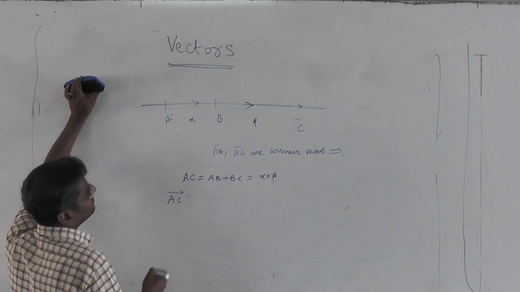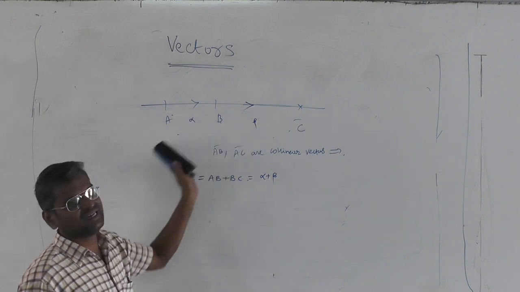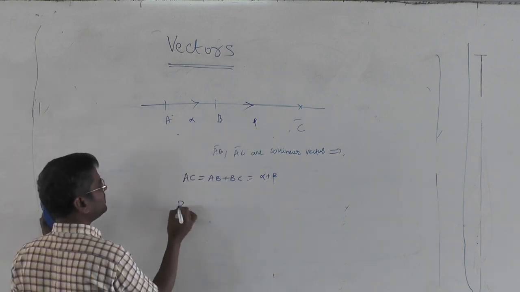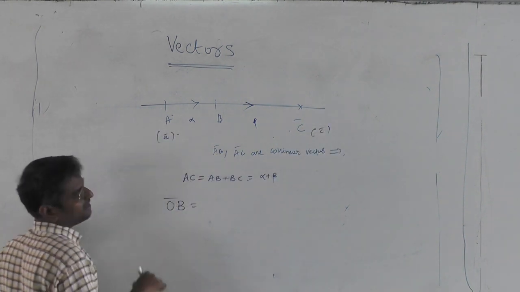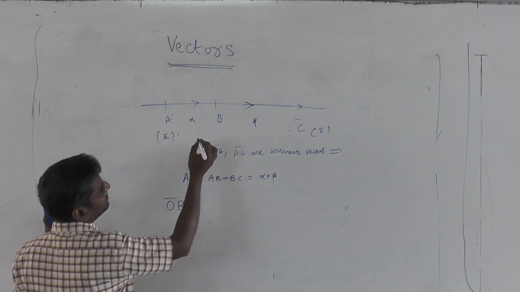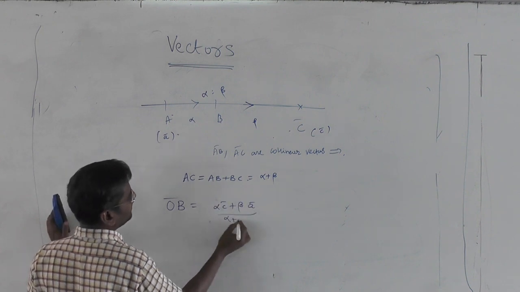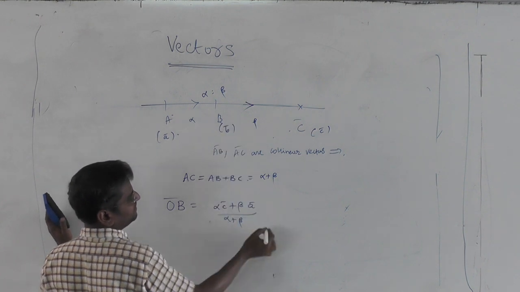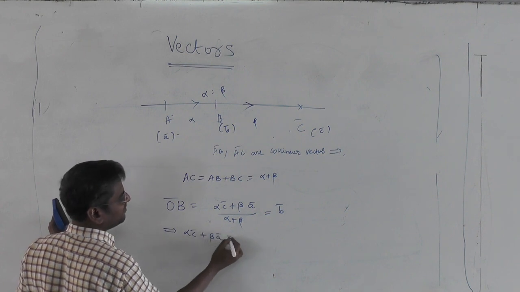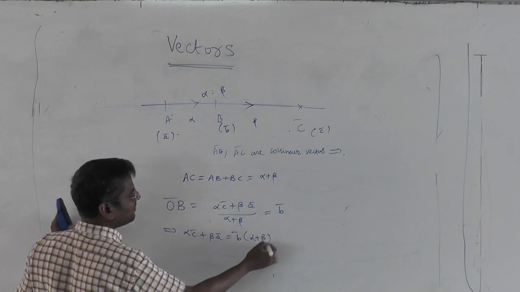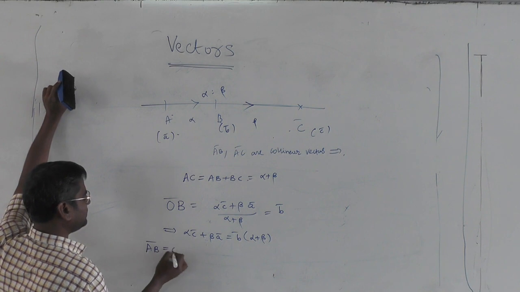Now AC bar, and you can see the point B divides AC internally in the ratio alpha is to beta. So OB bar I can write as, suppose the position vector is A bar here, C bar here, OB bar position vector can be written as, this ratio is alpha is to beta. So alpha into C bar plus beta into A bar upon alpha plus beta. Let us call this position vector as B bar. So that should be B bar, which means alpha C bar plus beta A bar is B bar into alpha plus beta.